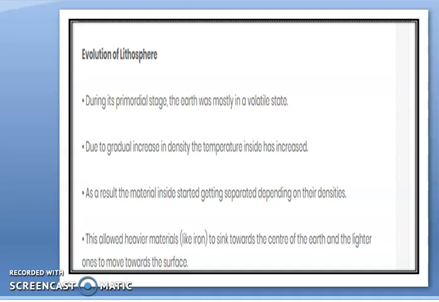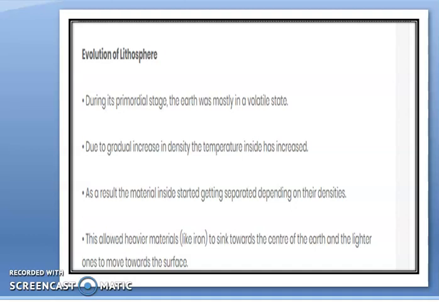At the beginning of the formation of the earth, during that period, the earth was mostly in a volatile state. Now what does it mean, volatile state? It means that it was in an almost liquid form which can easily evaporate. The geographers said that that period was known as the primordial stage. Primordial stage means the very beginning stage. In that time, earth was in a volatile state.